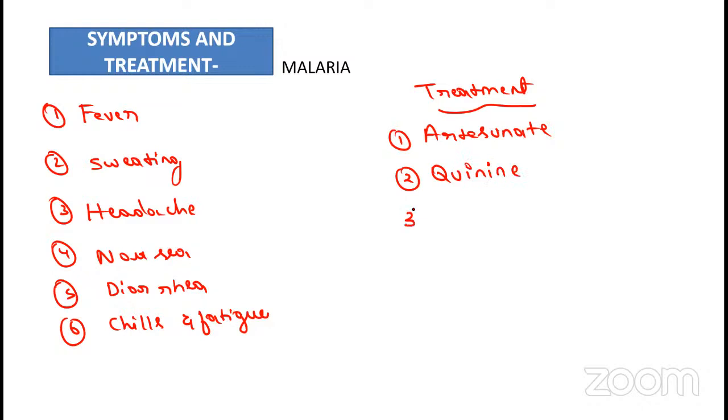Another one is also there, that is mefloquine. So these two things, artesunate and quinine, we will call modern malarial treatment.